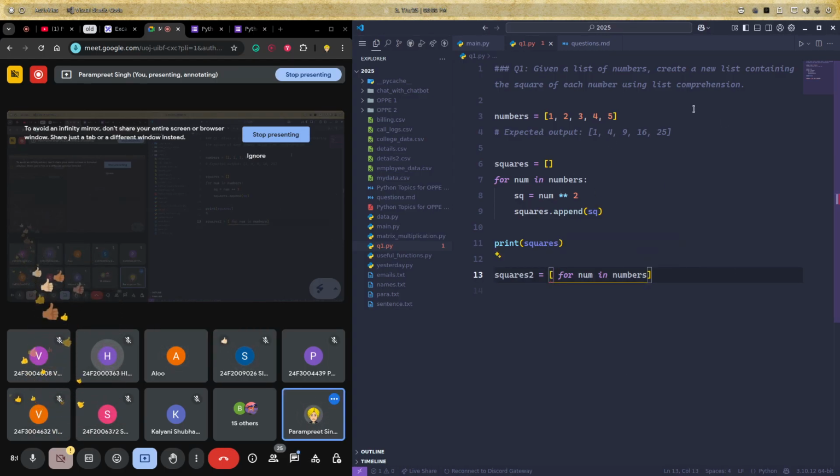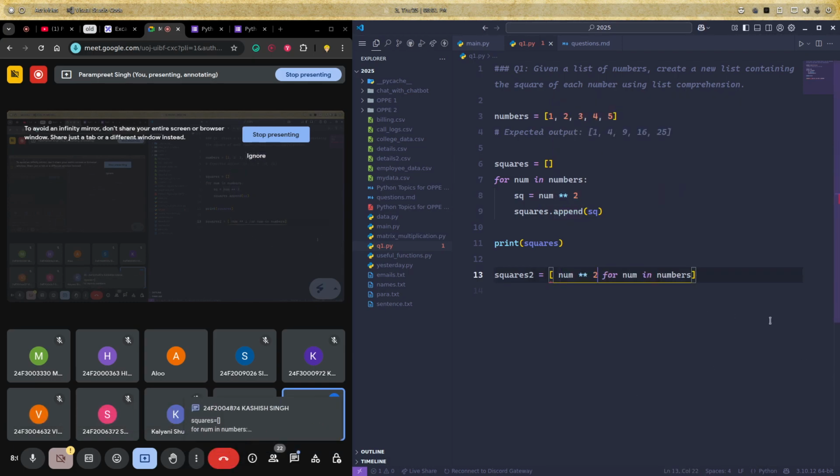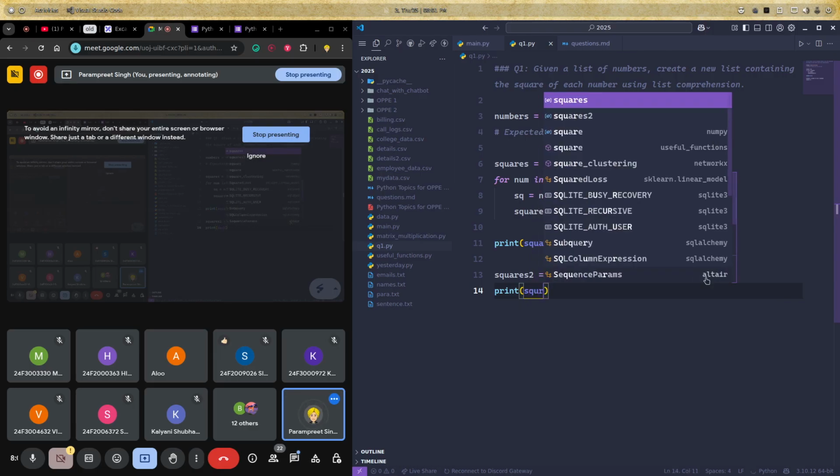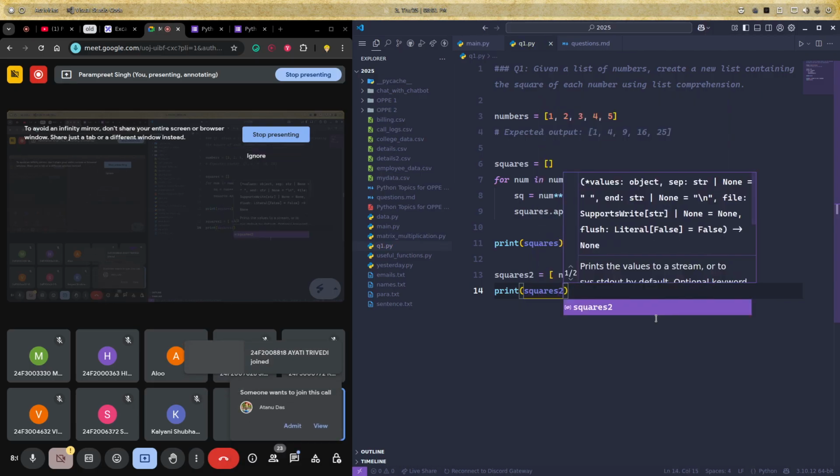Now the thing which we are appending exactly, that we need to write here just before the loop. Write exactly here. And what we are appending, we are appending the square. What that square is, that is this num star star 2. So I'll simply copy it and I'll simply paste it. That's it, nothing else. It is as simple as that, and I can simply remove the spaces as well, and we are done with this question. If I print squares or squares2, I'll get the same result.